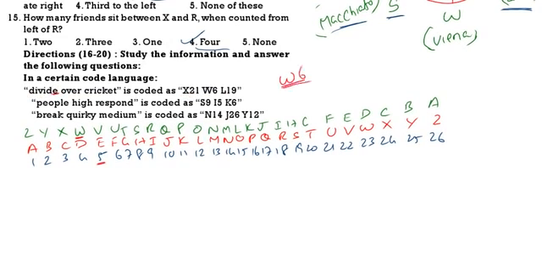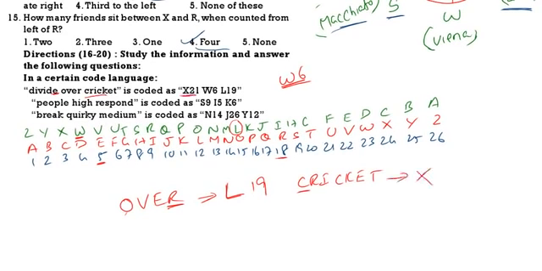Then over. See here, O. Below or above O we have L. So L. Then R. What is the number for R? 18. 18 plus 1 is 19. Last letter plus 1, and for the first letter we take the opposite alphabet. Then cricket, C-R-I-C-K-E-T. First C. Below or above C we have X. So it is X. Then T is 20. 20 plus 1 is 21.